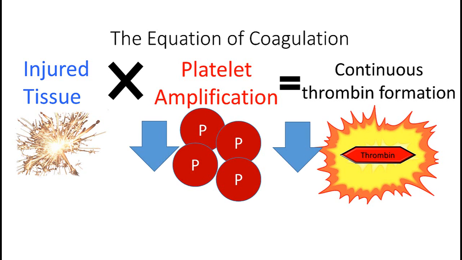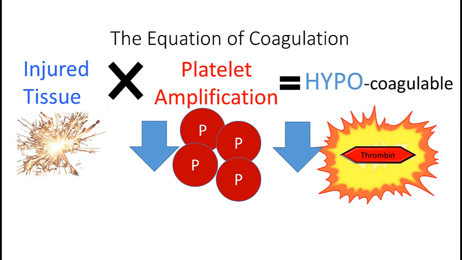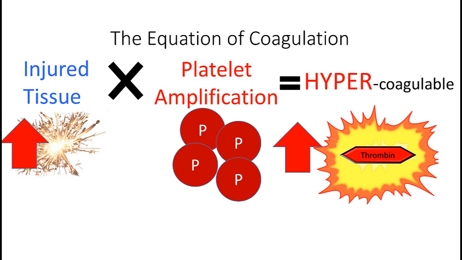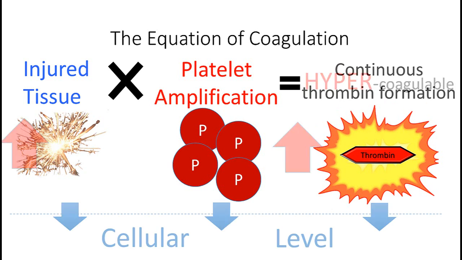It would lower our multiplier, thrombin generation would lag, and we would find a hypocoagulable state. Similarly, if we were to consider a patient with a systemic inflammatory condition, making them more likely to spark after a relatively minor vessel injury, we can see that we would generate a larger spark, which, when multiplied by platelet amplification, leads to increased thrombin production and a hypercoagulable state.